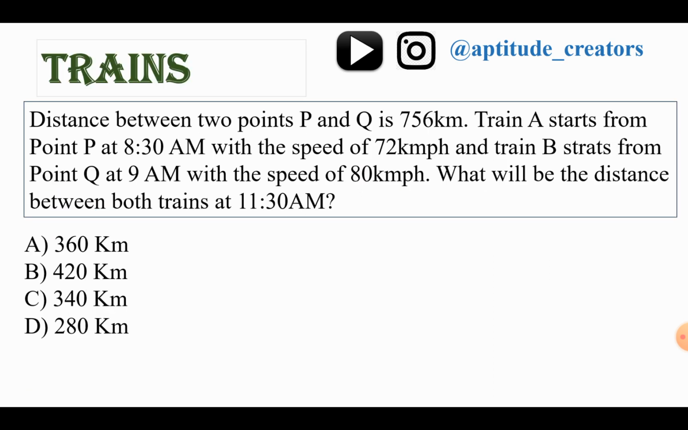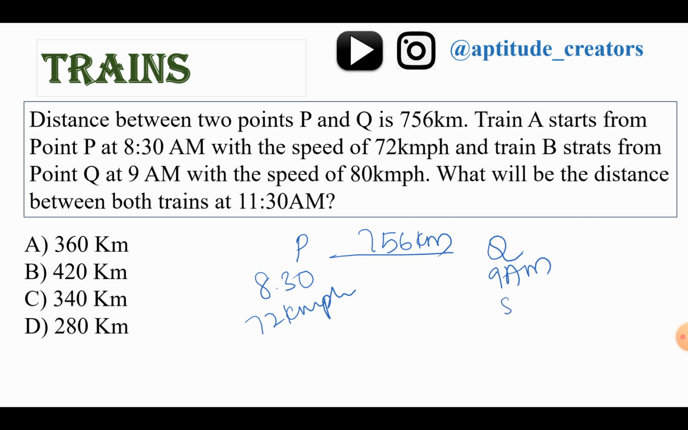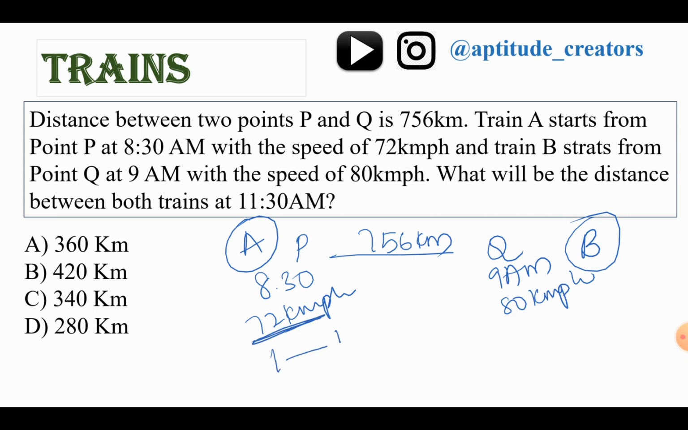Moving forward to next. The distance between P and Q is 756 kilometers. Train A starts from point P at 8:30 at a speed of 72 km per hour. Train B starts from point Q at 9 am at a speed of 80 km per hour. Now train A covers 72 kilometers in 1 hour.